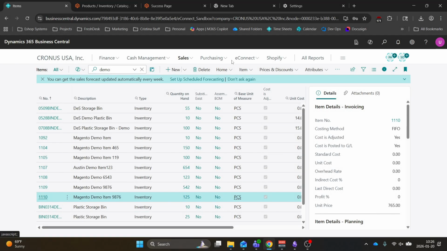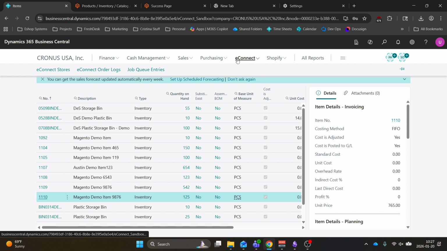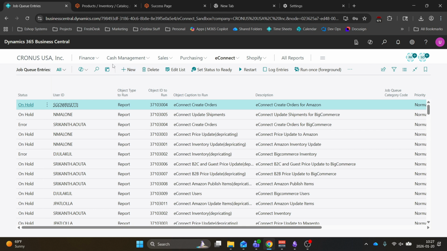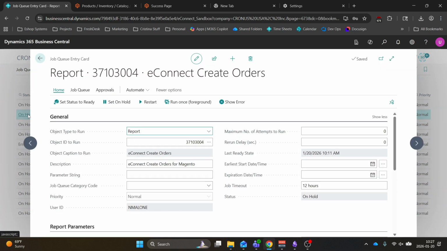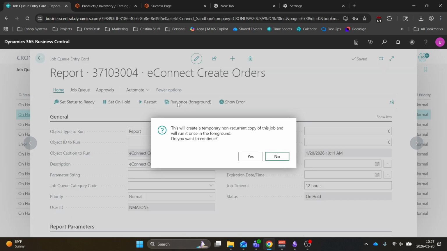Now back in Business Central, we'll go to our eConnect menu. We'll click on Job Queue Entries. So in order to push the order back to Business Central, we use Job Queues. And within the Job Queue Entries menu, I'm just going to look up Magento. And I'm going to look for eConnect Create Orders for Magento. And I'm going to run this job queue.